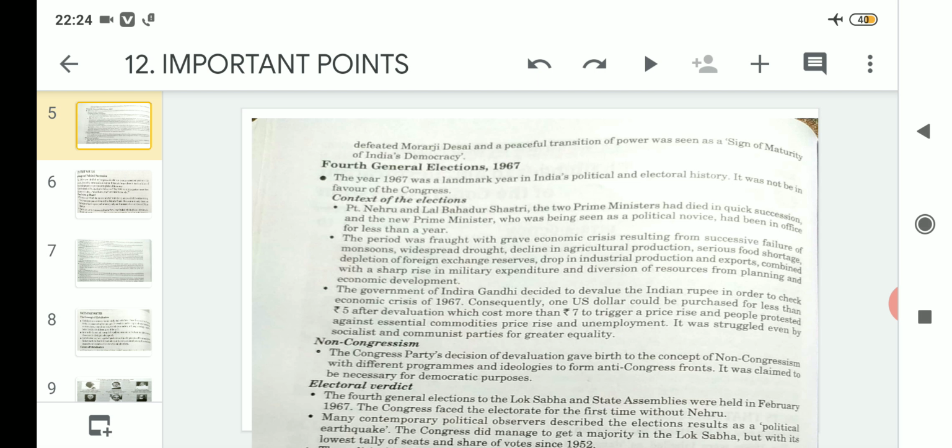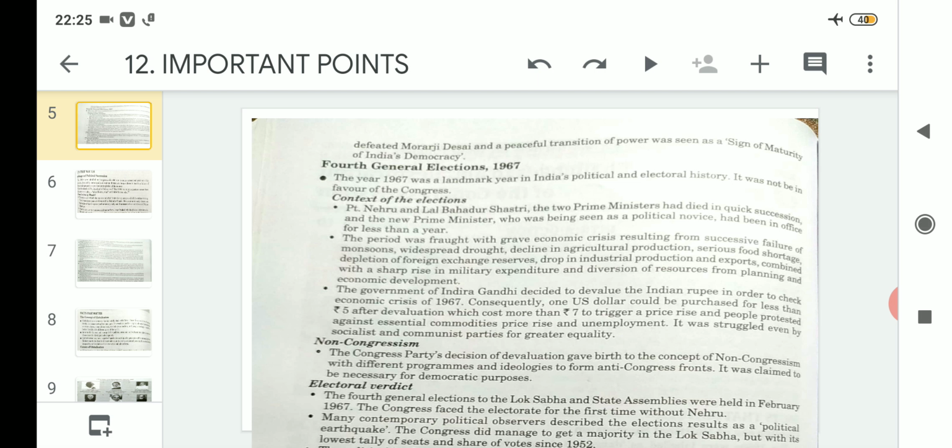And as a result, both leaders accepted: one leader accepted the majority win, and the other accepted his defeat. This was a sign of maturity shown by both the leaders, and that is very necessary in the democratic process, because one needs to accept his or her loss and the other needs to accept the win. So this was seen as a sign of maturity in India's democracy. Clear? So after Lal Bahadur Shastri, Indira Gandhi took over as the next Prime Minister of India.